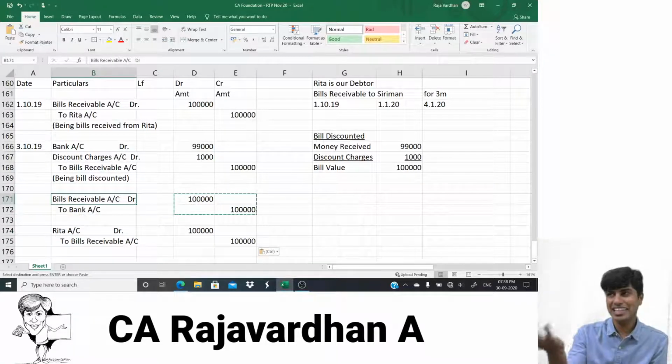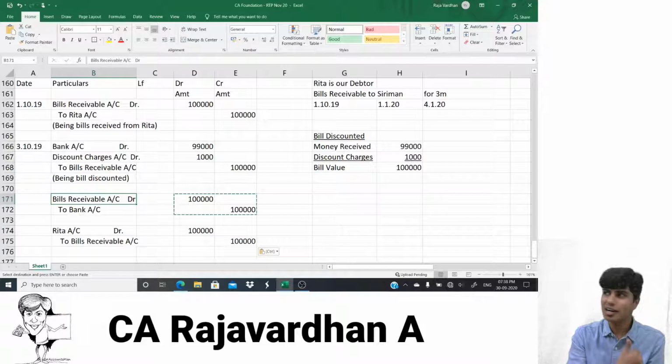So it's like this. Rita gave us the bill, we gave it to the bank. Now Rita is asking for the bill back because she wants to give a new bill. I take it back from the banker and I give it back to Rita. So the first two transactions were cancelled by the next two transactions. Why? Because Rita is signing a new bill.